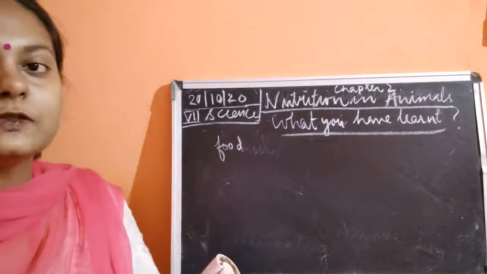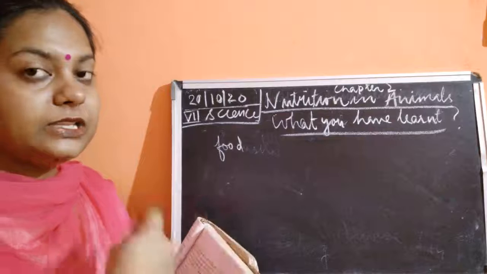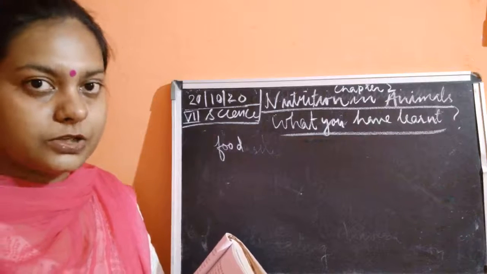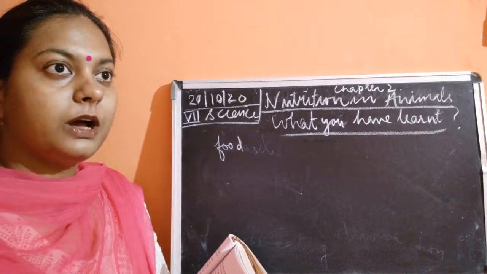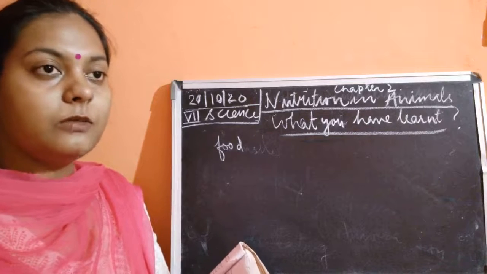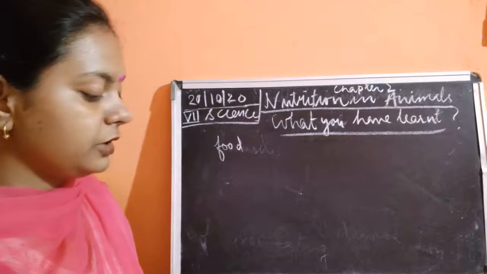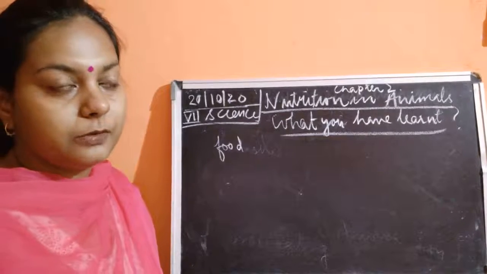Now, how is this food being ingested by animals? There could be different ways of ingestion of food. Like the grazing animals, they are chewing. If we talk about human beings, we ingest with the help of our mouth.